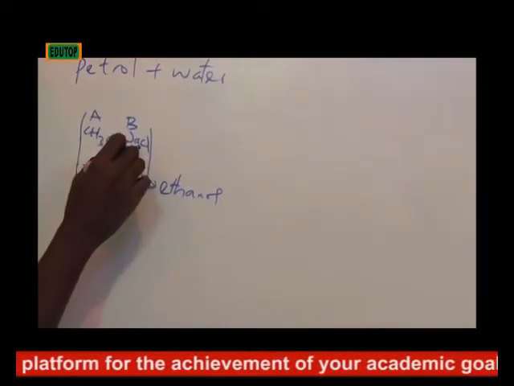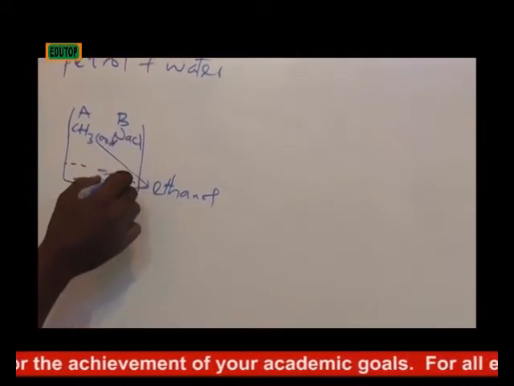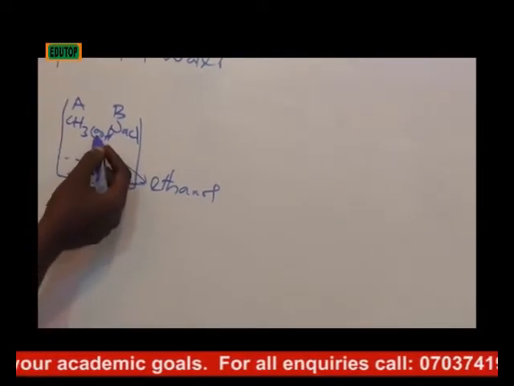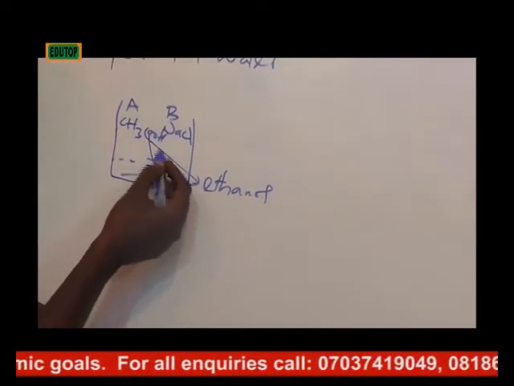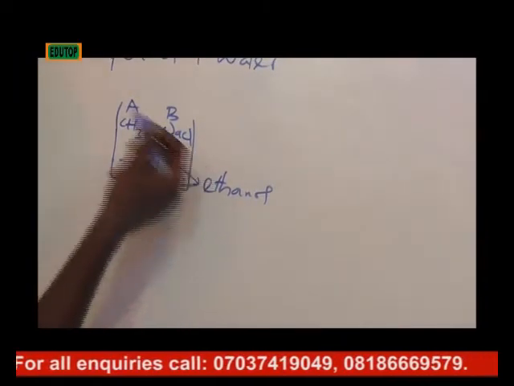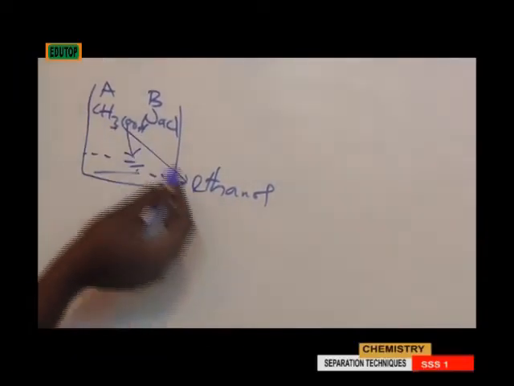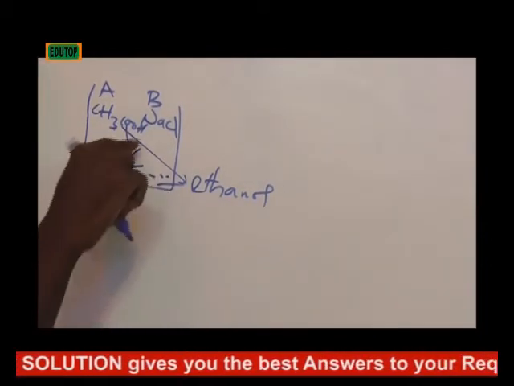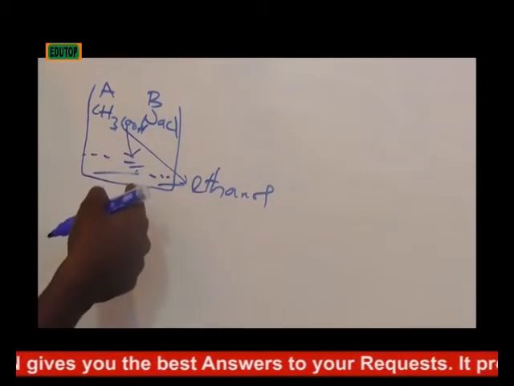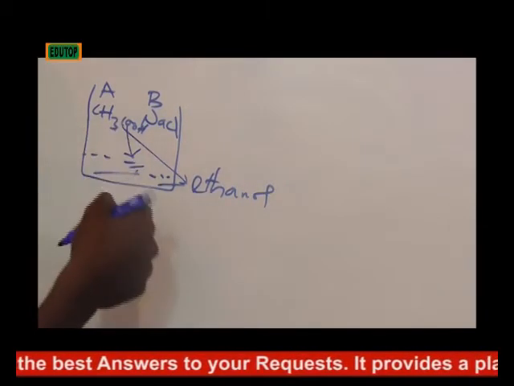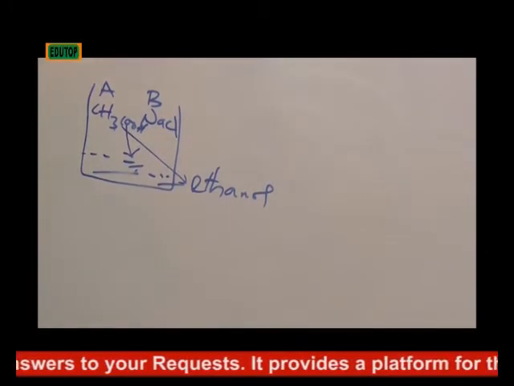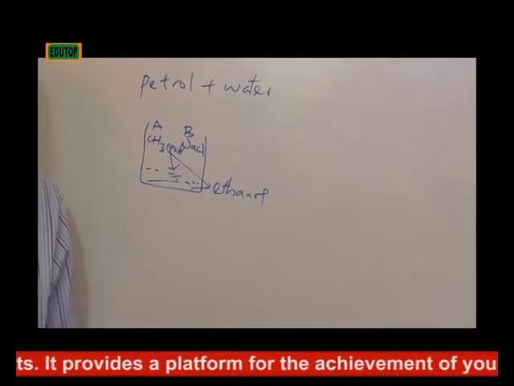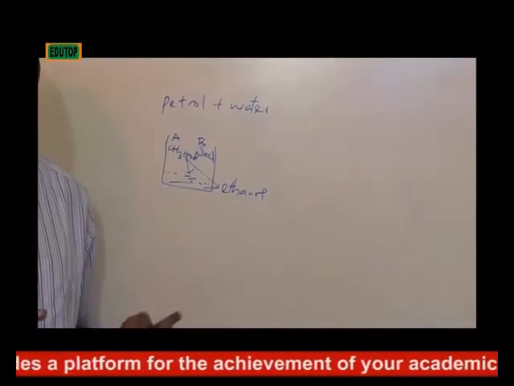But this is an inorganic compound. The affinity of this for this is insignificant. So definitely this draws towards this more than this, because this one and this one are compatible. So this process, where you have the separation based on affinity, is called chromatography. Example is in the separation of ink into its components.